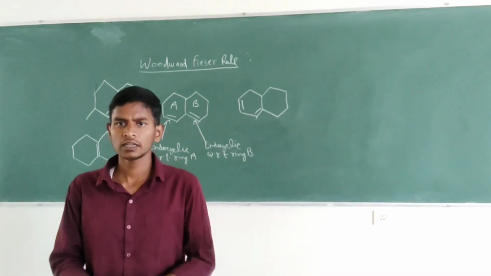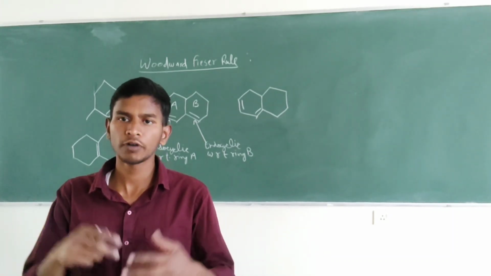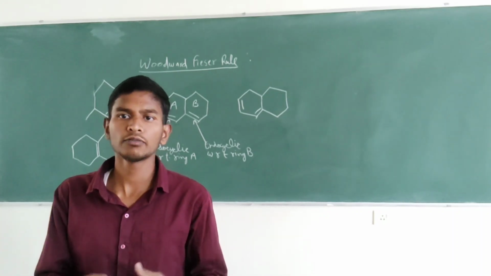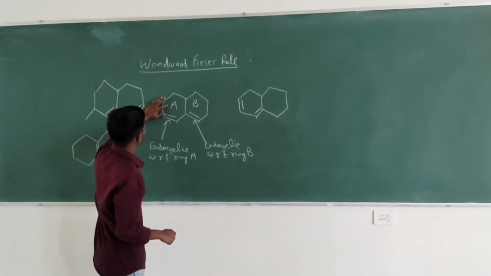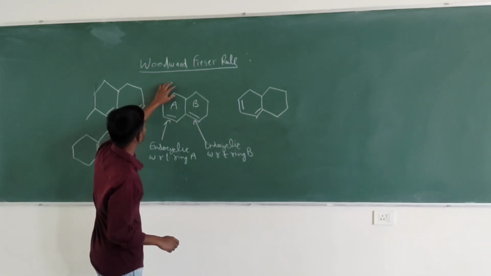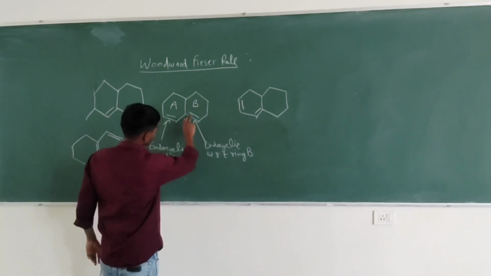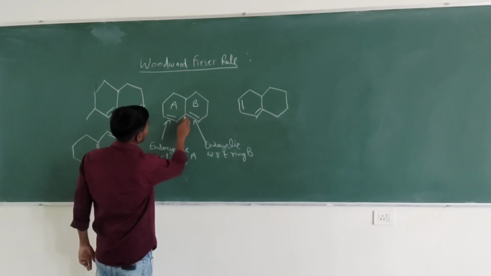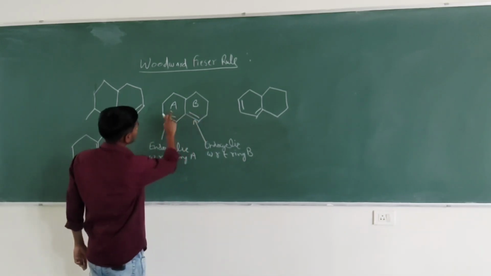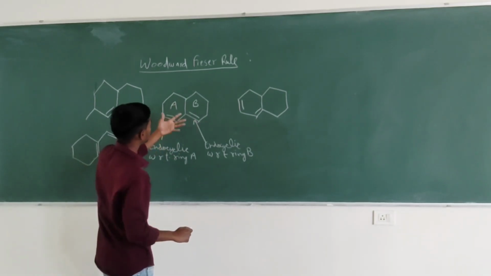While defining an exocyclic double bond, it should be a part of a ring, as well as present at one of the corners of the ring. Talking about this ring, this double bond is not at the corner of this ring. But if we talk about the ring, this double bond is at the corner of ring A. So it is an exocyclic double bond with respect to ring A. But this double bond is not exocyclic to any of the rings.